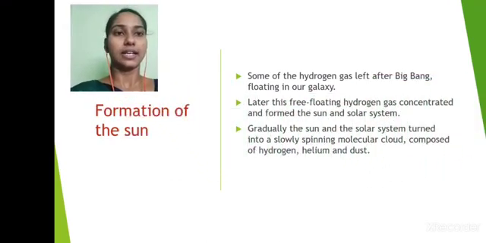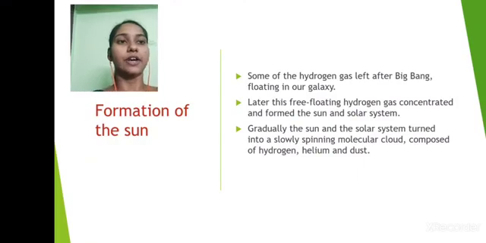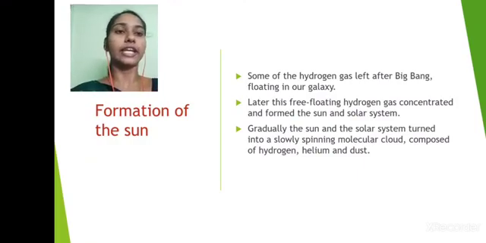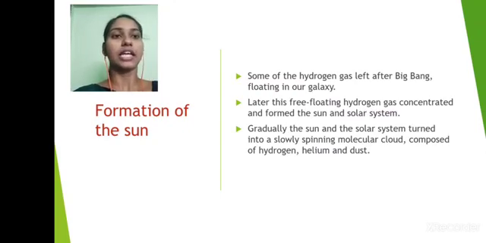Formation of the Sun. Some of the hydrogen left after the Big Bang was floating in our galaxy. Later this free floating hydrogen gas concentrated and formed the Sun and solar system. Gradually the Sun and the solar system turned into a slowly spinning molecular cloud composed of hydrogen, helium and dust.